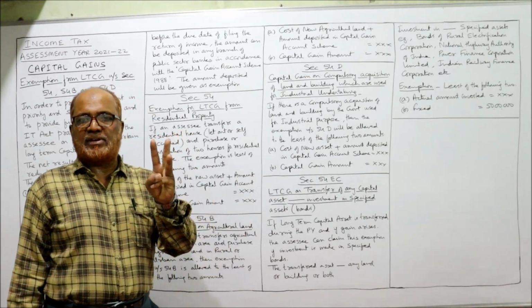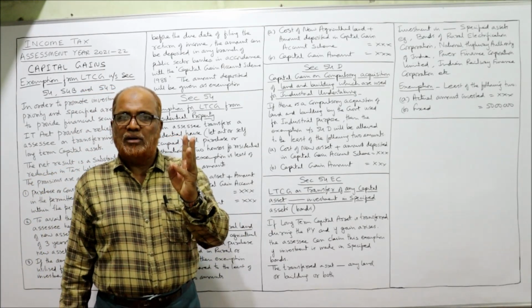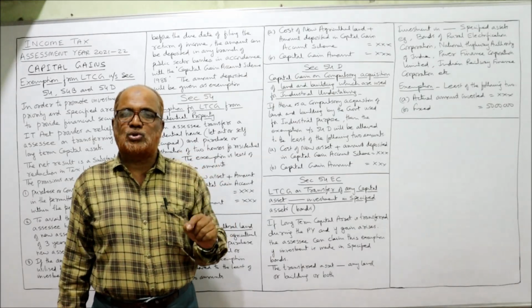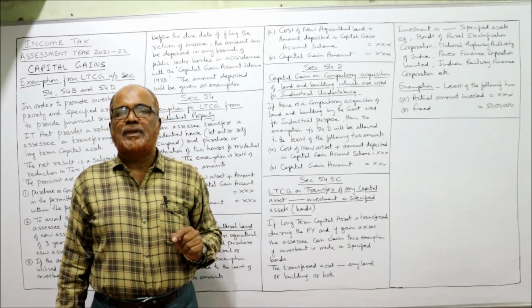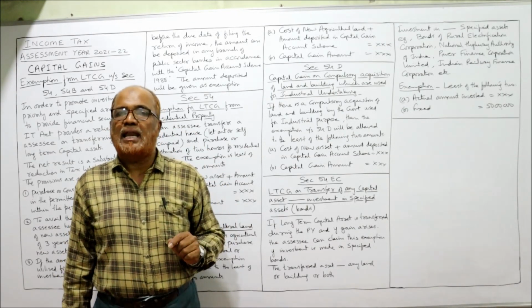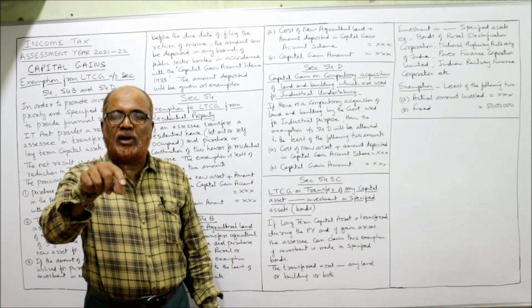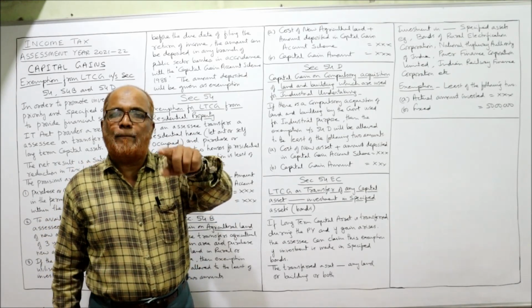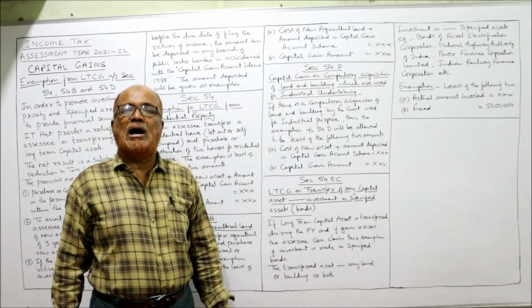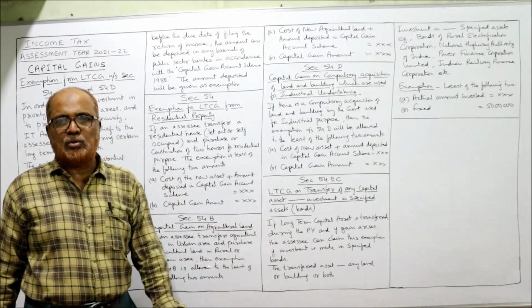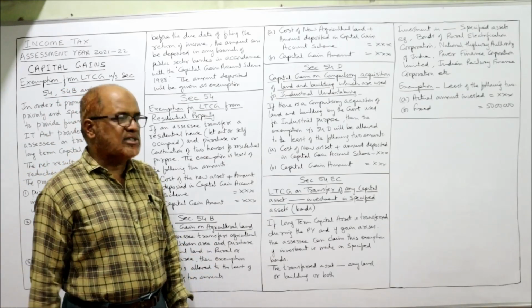So three sections I have explained you. 54 is for residential house. 54B is for agricultural land. And 54D, land and building used for industrial purpose and it is compulsorily taken over by the government. That is true. Now one more exemption I am going to explain you.